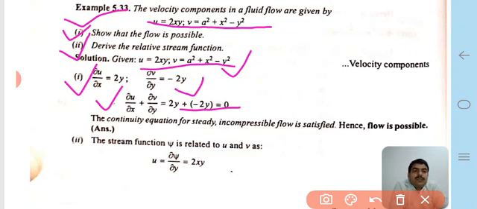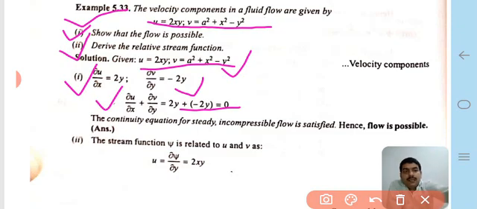Therefore the continuity equation for steady incompressible flow is satisfied. Hence I say the flow is possible.